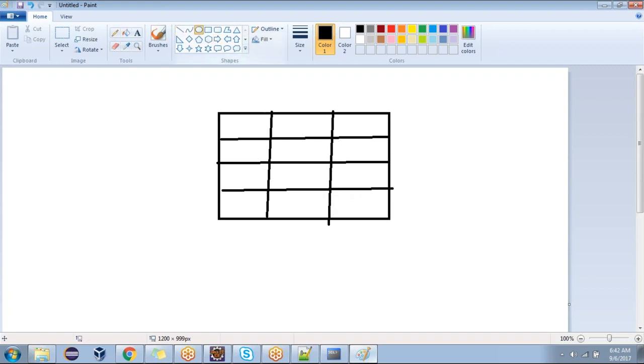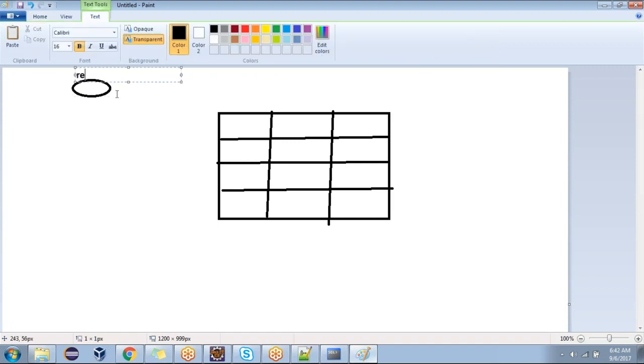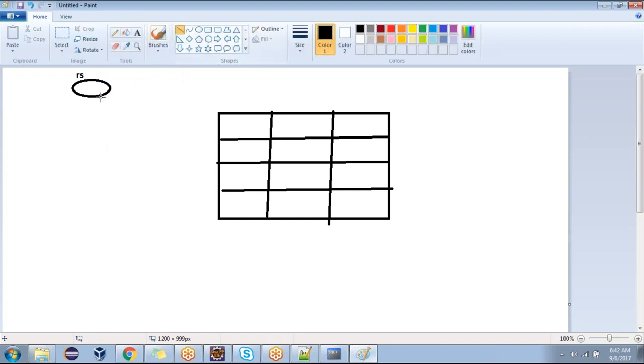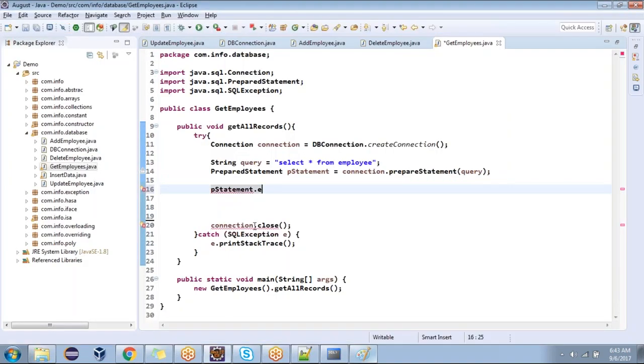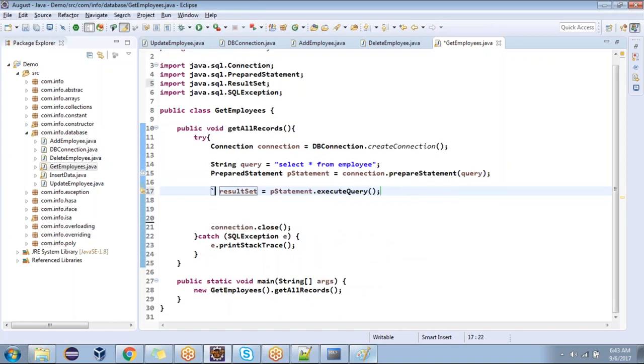Now, whenever you pull the data, one reference will be created on the Java side. This is called a result set. It's pointing initially on top of the first record. Then it's our responsibility to push it to the first record, then the second record, the third record, the fourth record. Am I clear now? Okay, we'll try that now. What about execute query, which is going to return what? Result set. Any questions?